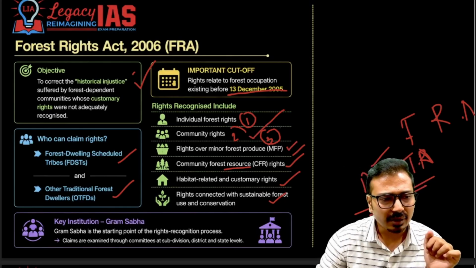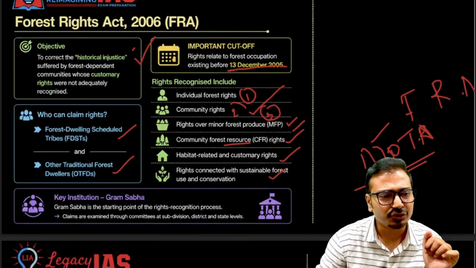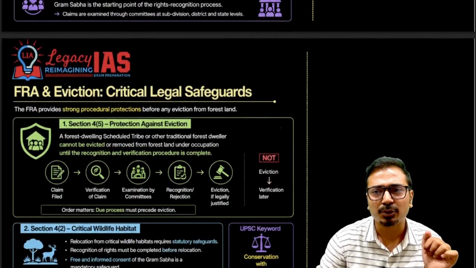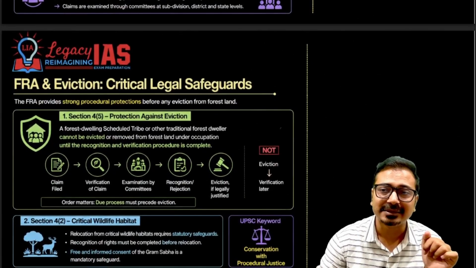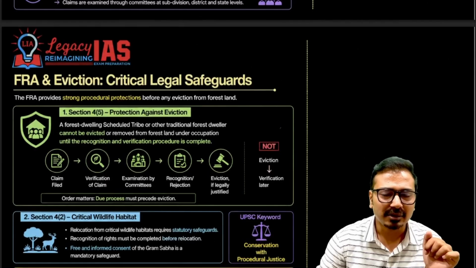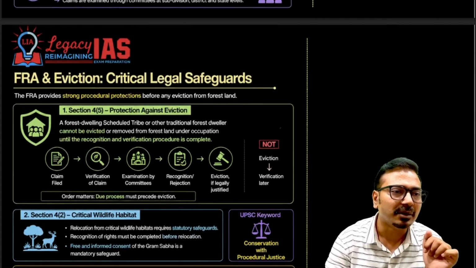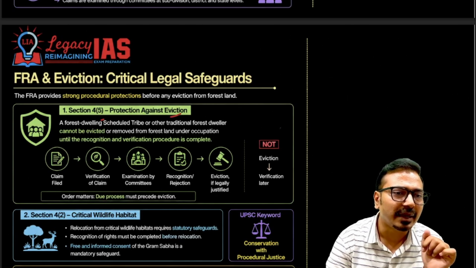Now how is the FRA relevant here? We should understand that regarding this eviction, the FRA provides a legal safeguard against the illegal eviction of tribal people and forest dwellers. How does it provide this? Two sections you have to remember. Section 4(5): protection against eviction. Forest-dwelling Scheduled Tribes and traditional forest dwellers cannot be evicted or removed from forest land under their occupation until the recognition and verification procedure is complete.